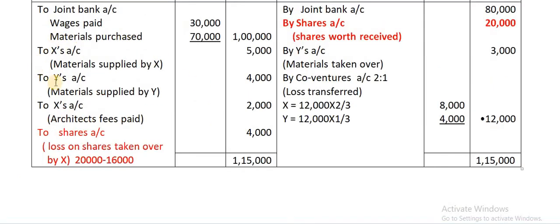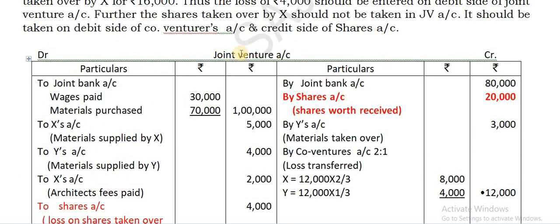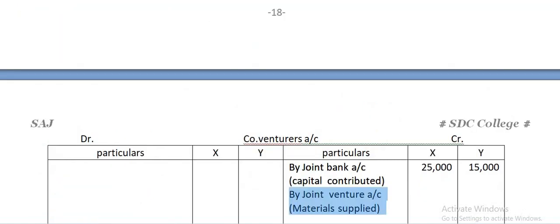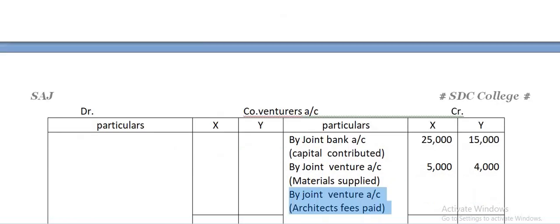Then you can find here in the joint venture account these are the amounts to be taken for each and every co-venture. Write on credit side by joint venture account. Materials being supplied, again by joint venture account. Whatever the architect's fees paid, that is only paid by X, write in the X column. Or you can take together also there: 5 plus 2, 7,000, you can write here in the column of X instead of writing twice the joint venture.